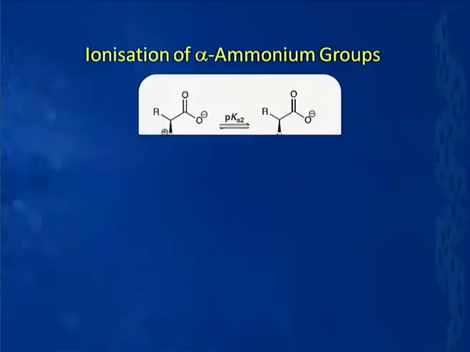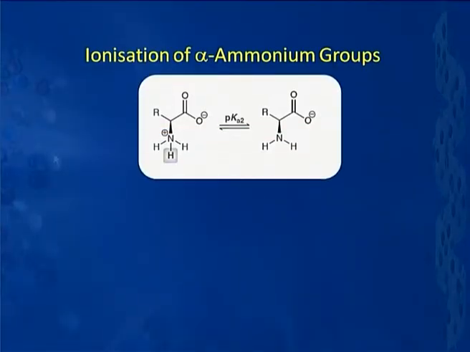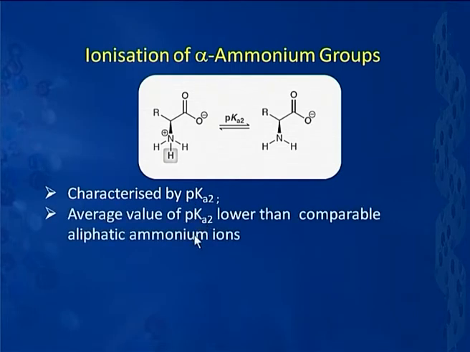In case of alpha amino acids, that is the way we can show it here. That means, you have got an NH3 plus here, which can get ionized to give NH2 here. And we find that this ionization can be characterized in terms of another pK value, we call it pKa2. Further, again looking at literature, if I want to compare this average value of pKa2 with that of comparable aliphatic ammonium ions, that means ammonium ions with no carboxylic acid in them,